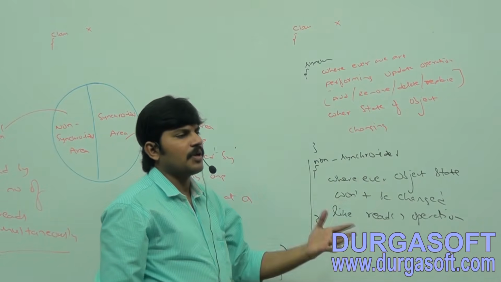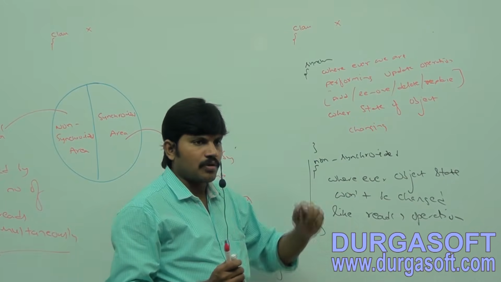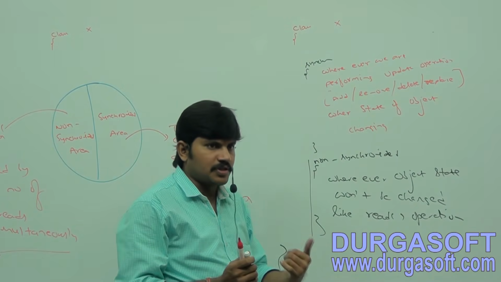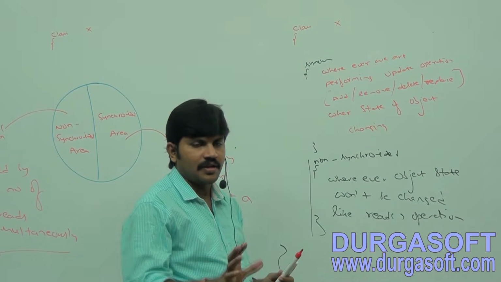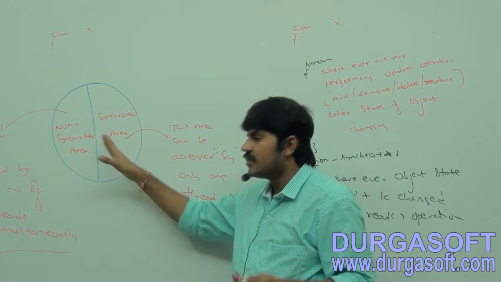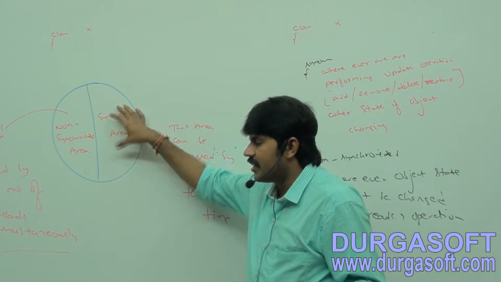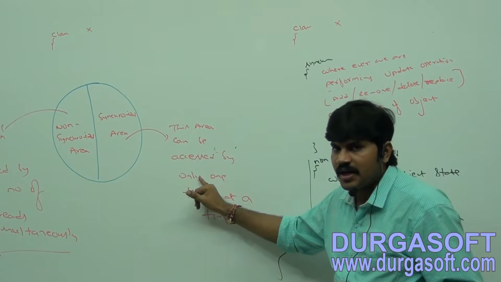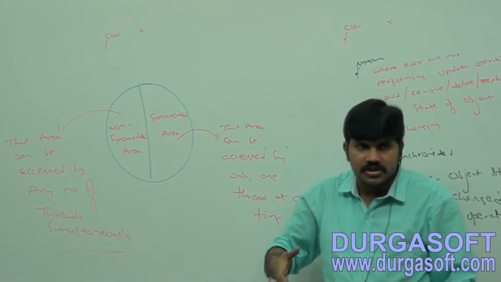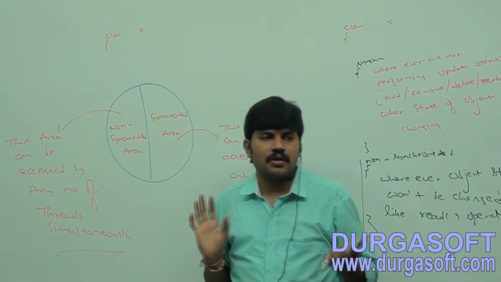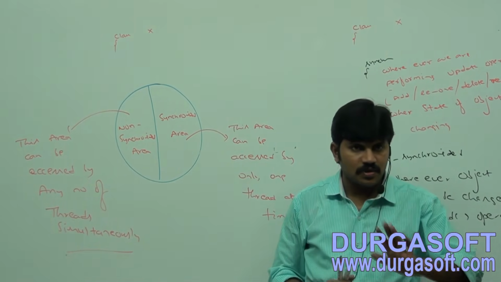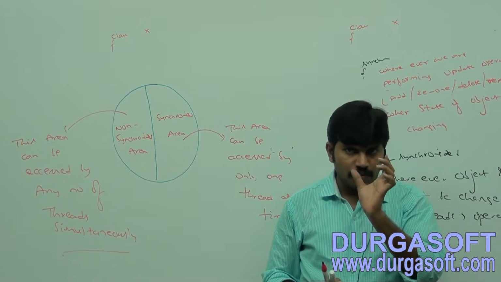So for a read operation, check availability, how many tickets are available? Can you please tell whether tomorrow evening 7 o'clock train ticket is available or not? Just a read operation. I'm not going to book. A read operation belongs in the non-synchronized area. That's why every object in Java has two areas, synchronized area and non-synchronized area. The synchronized area can be accessed by only one thread at a time, because an update operation is performed and my state of object is changing. But the non-synchronized area, just read operation, can be accessed by any number of threads simultaneously. Clear for all of you, right? You should have clear clarity.